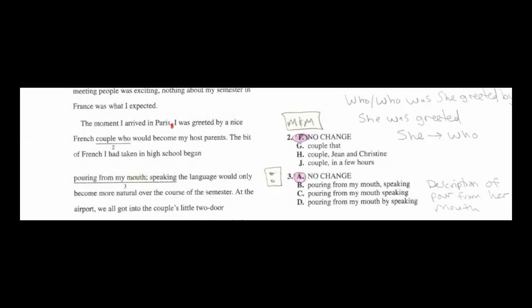Problem number 3, we're going to use 2 rules here. The first one is a dot dot. A dot dot, if you remember, we have from the movie I Love DQ. So L stands for list, D stands for description, and Q stands for a direct quote with quotation marks. So there for sure is not a list and there is not a direct quote, but this is a description. So if you look over here, pouring from my mouth, speaking the language, that's going to give you a description. The correct answer is A.